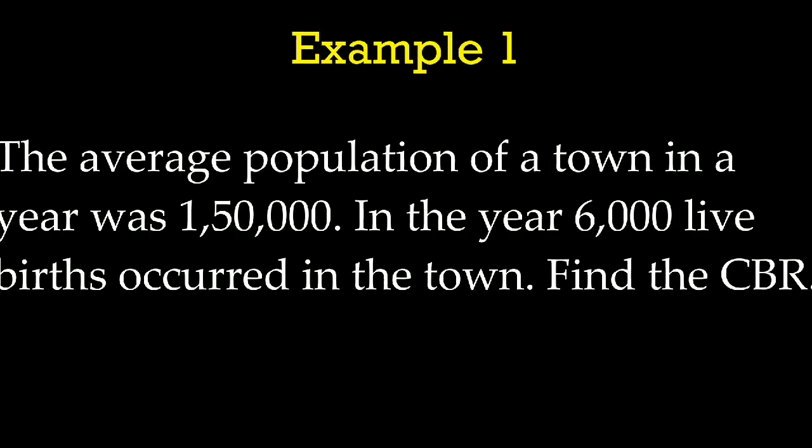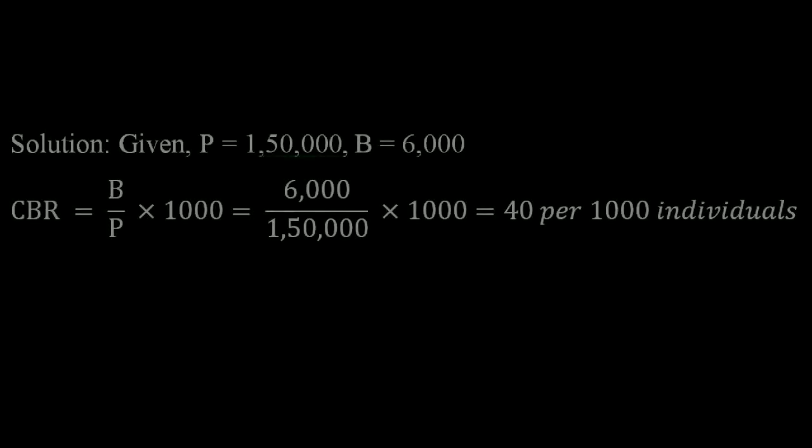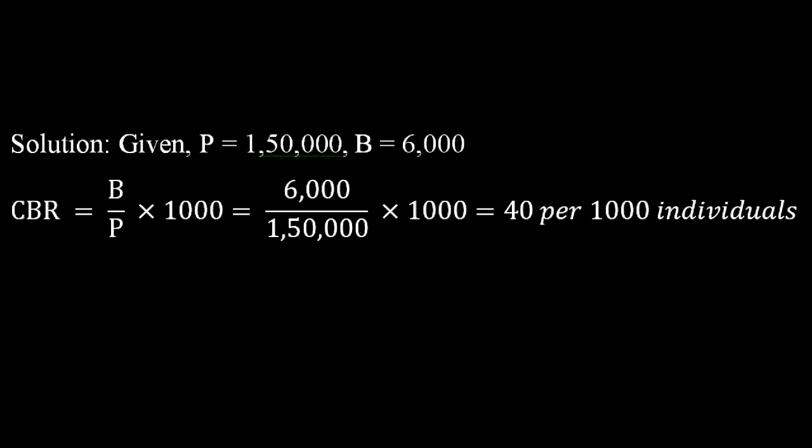First example, the average population of a town in a year was 1,50,000. In the year, 6,000 live births occurred in the town. Find the CBR. Solution. First copy the given values. Here the population is given as 1,50,000, which is denoted as capital letter P. So P equal to 1,50,000.